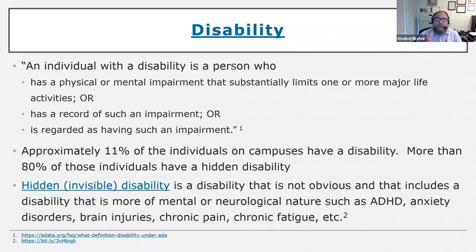And what do we mean by hidden, sometimes called invisible disability? It is a disability that is not obvious. So you don't see the student with a cane. If they are using a cane, probably they are blind or low vision. You don't see a student with a wheelchair. They just walk like other students, though they have a disability. Normally, this is related to a mental or neurological nature, such as ADHD, anxiety disorder, brain injuries, and so forth.